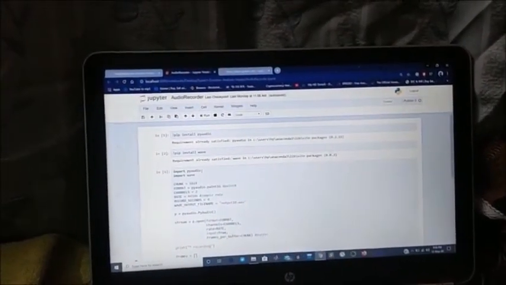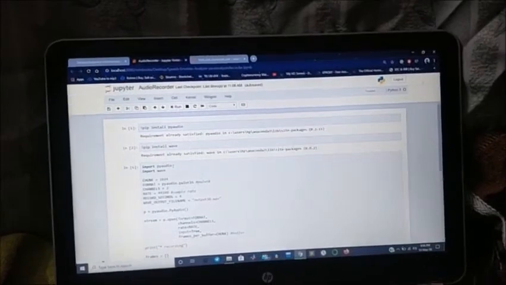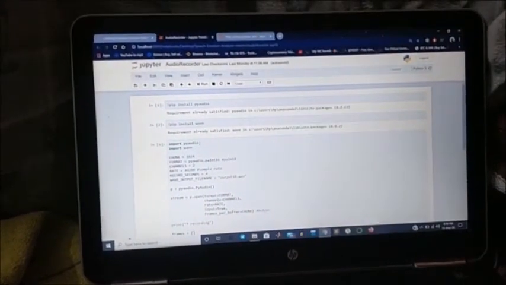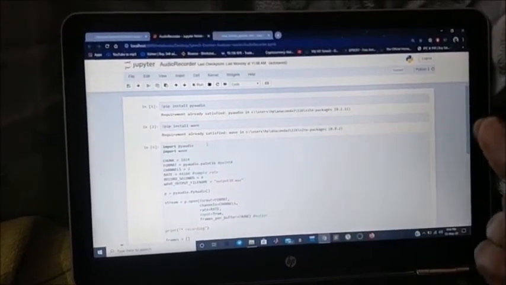I'll be using two libraries, that is PyAudio and Wave. PyAudio is what we use in Python if we want anything audio related, so I have installed it, and also Wave, the audio file format.